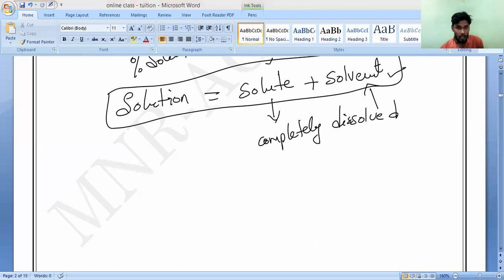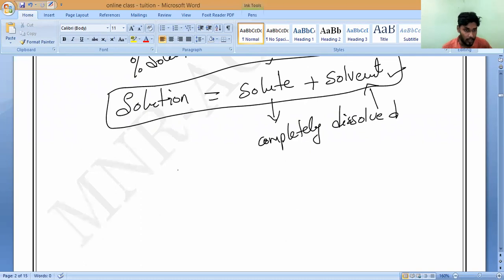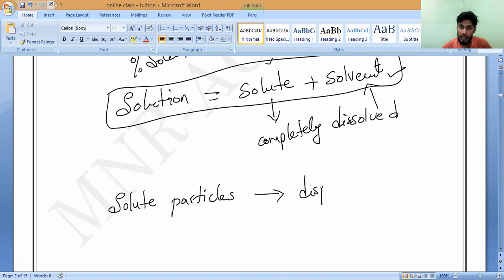Now, the solute particles we can also call by another name. That is what you have to remember: dispersed particles. Very, very important because in chemistry we will use this only. Solute particles we can also call dispersed particles. Please note it down.